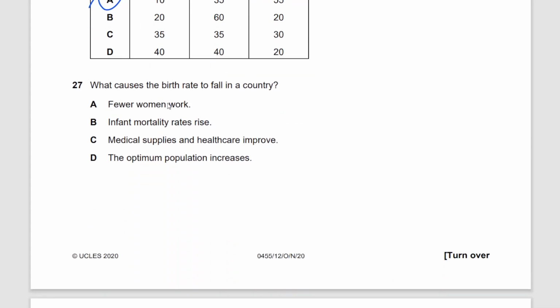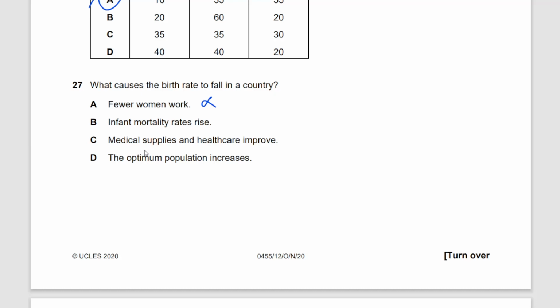Okay, question number 27. What causes the birth rates to fall in a country? Fewer women to work? No, this is going to cause the birth rate to rise, because more women will then be seeking to raise families if they're not going to work, right? And infant mortality rates rise. Well, with infant mortality rates rising, birth rates fall? There's no such direct link between the two. These are two very different economic indicators.